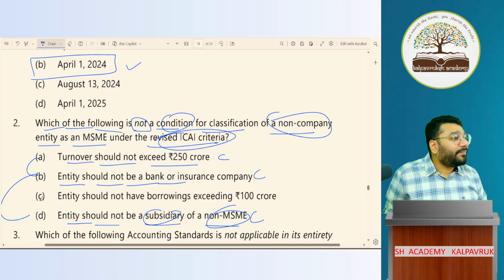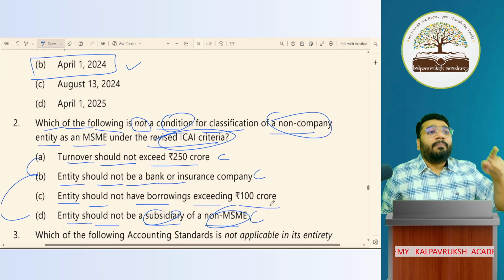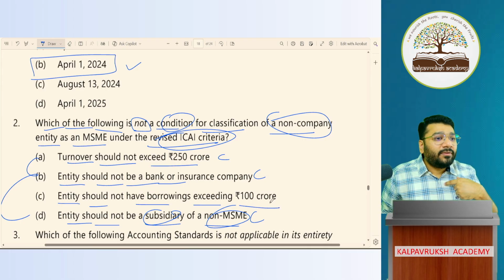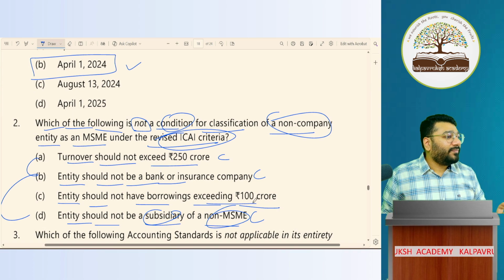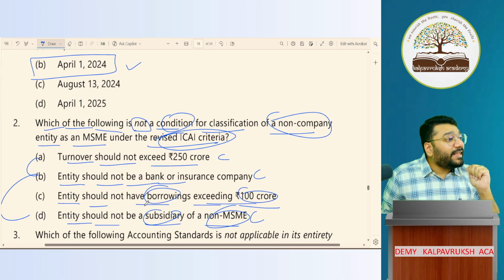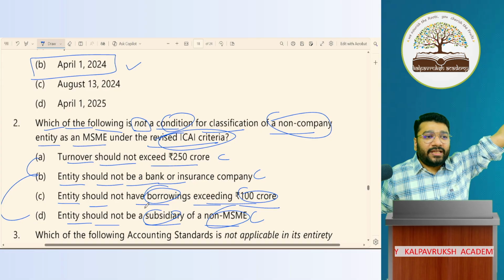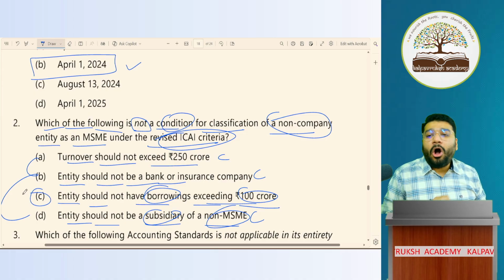Look at option C. Entity should not have borrowing exceeding 50 crore. Sorry, what did I say? Sorry. Entity should not have borrowing exceeding 100 crore. Is 100 crore borrowing even a condition? What is the borrowing condition? More than 50 crore is a condition. There is no condition of 100 crore. So which is the odd one out here? Option C is the odd one out.